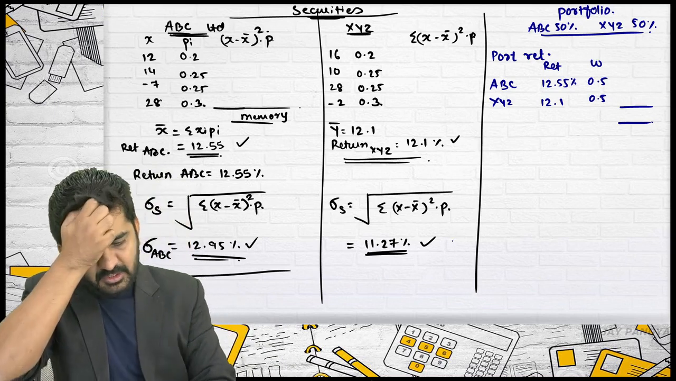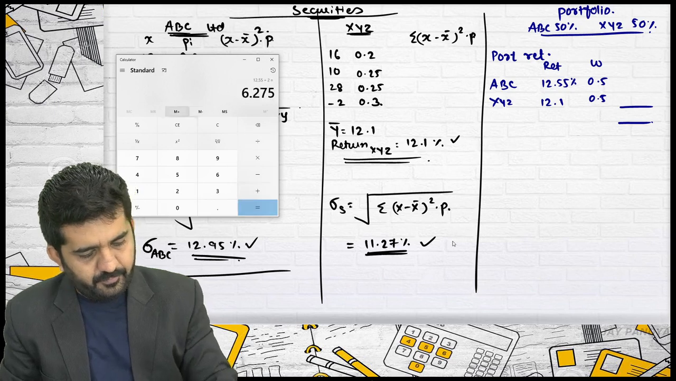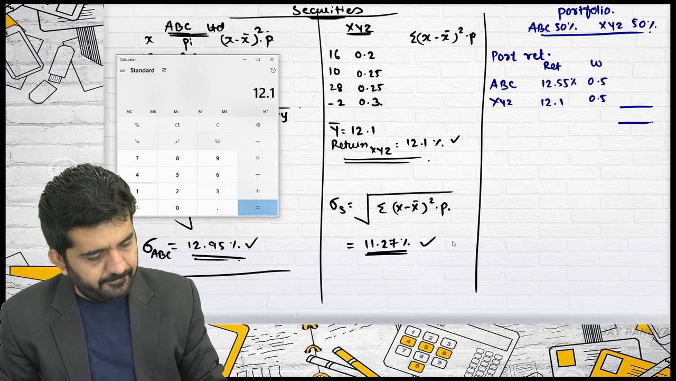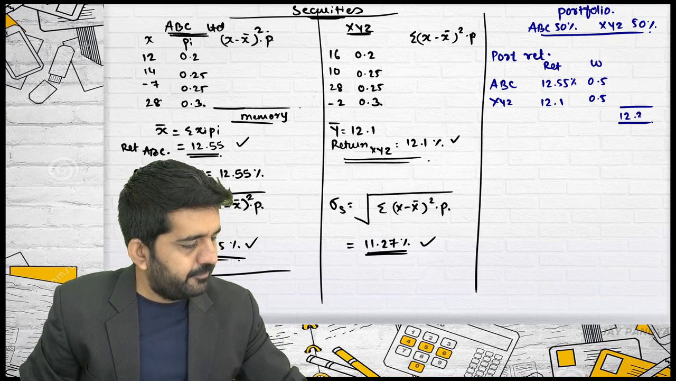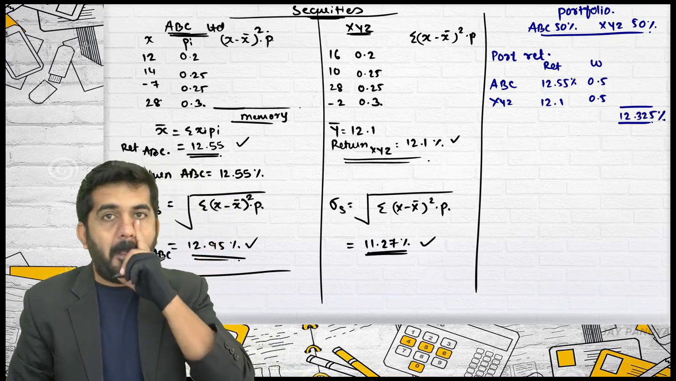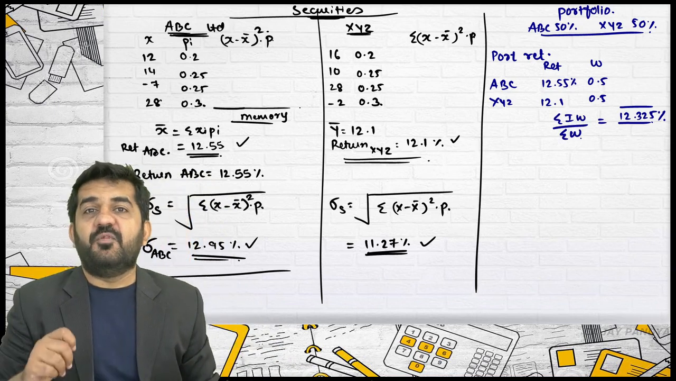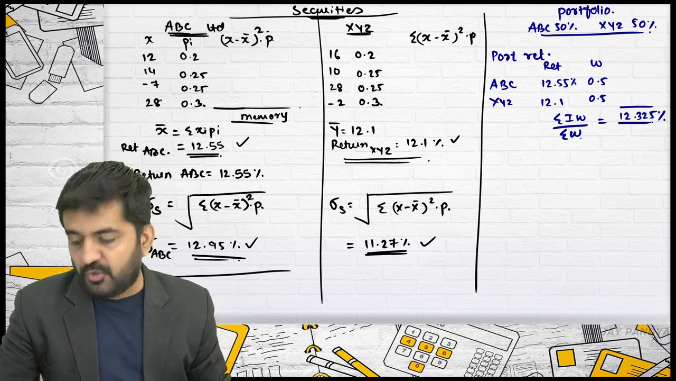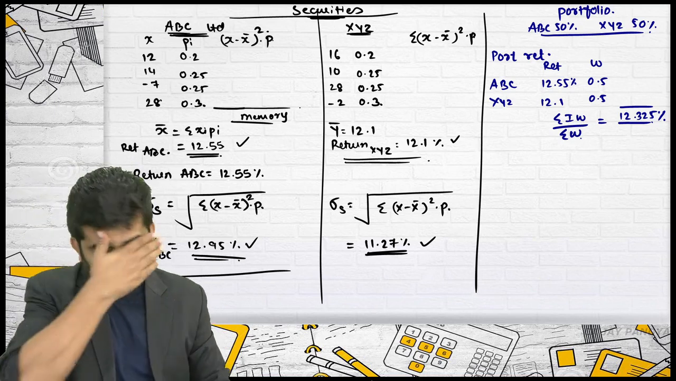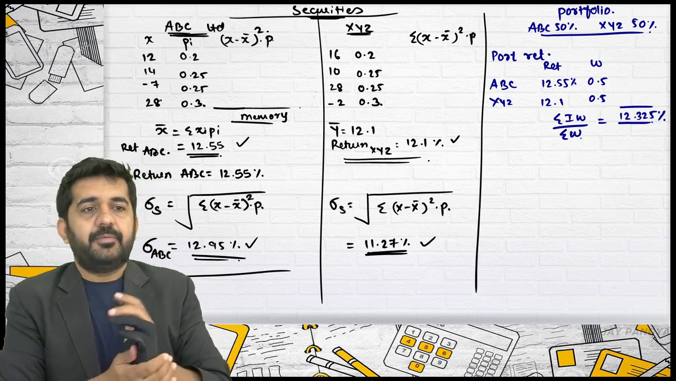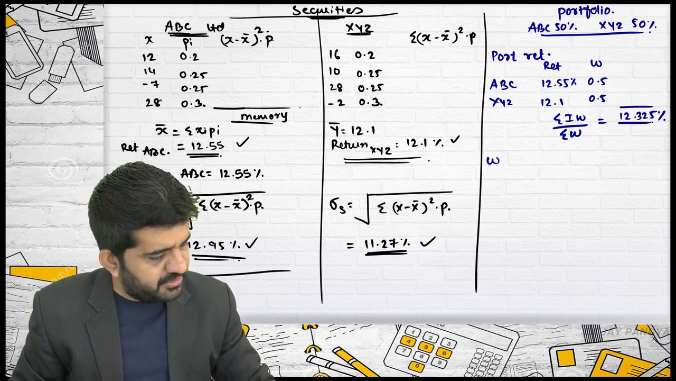You will be getting answer of 12.325 percentage. What is this? Sigma IW divided by sigma W. This is weighted average return of a portfolio. Weighted average return of portfolio. Is it alright? Now, try to concentrate how to find out weighted average risk.